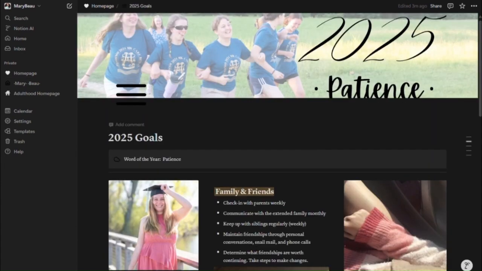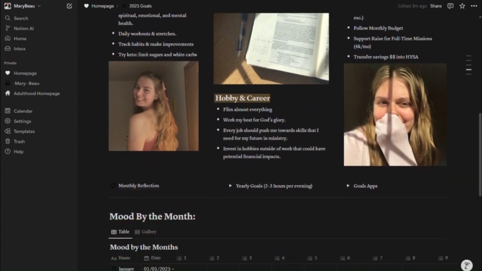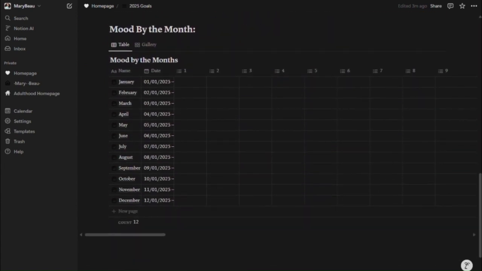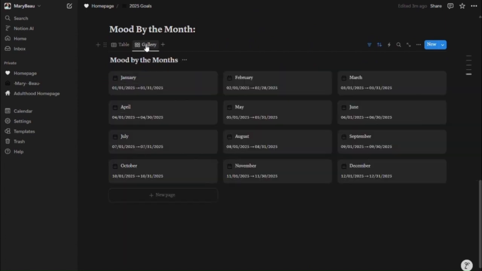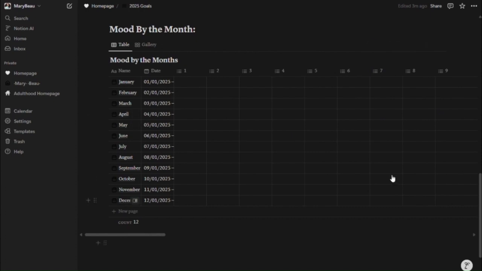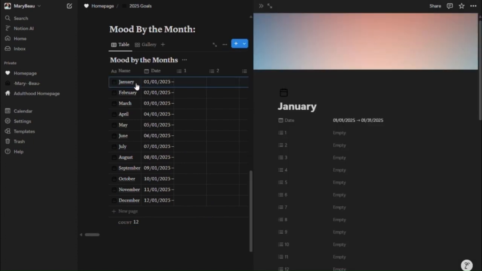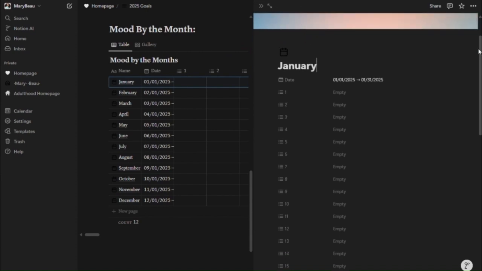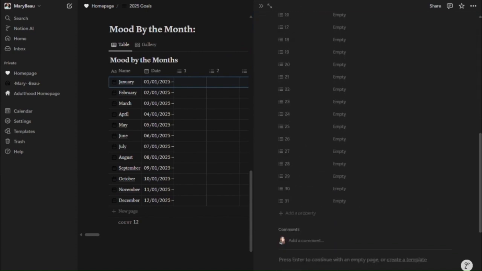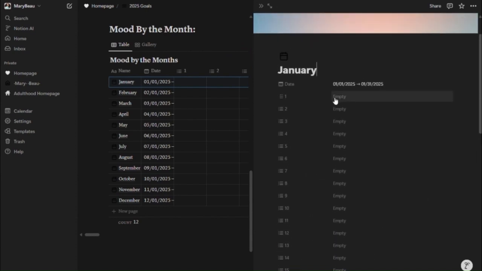As you'll notice, I also keep on going back to my home page. So my goals is on my home page, and there's other pages inside that. And if you look to the side, I have my personal home page. I have my MaryBeau home page, which is actually a template I already have that exists for you to be able to edit. And then I have my adulthood homepage, which for me is just what do I not want on my regular homepage. I easily could combine them, but right now I'm using my adulthood homepage more for everything.